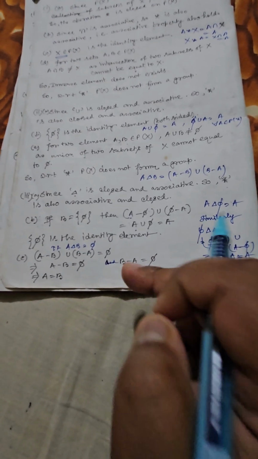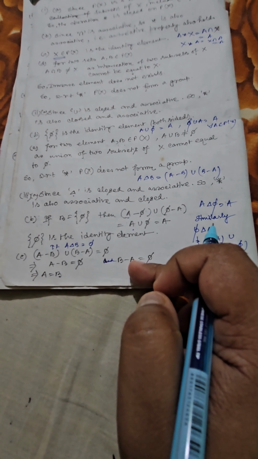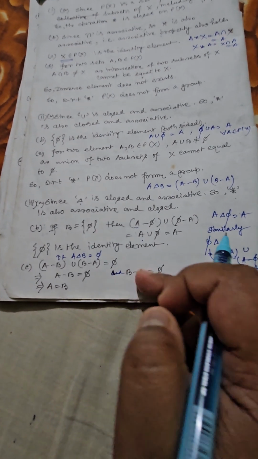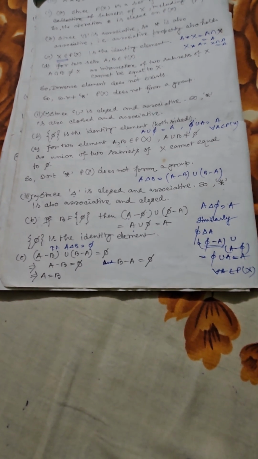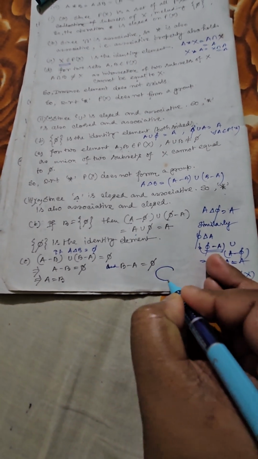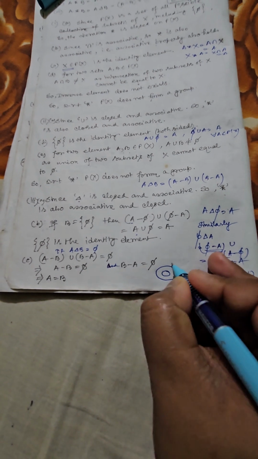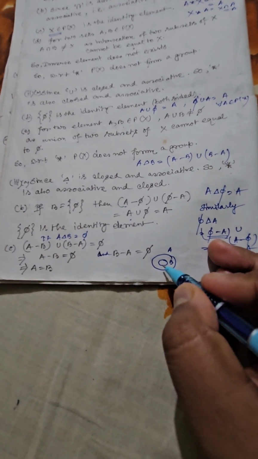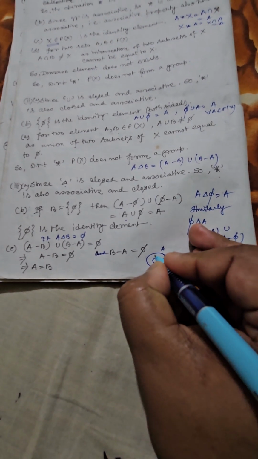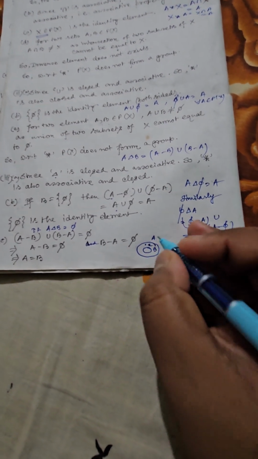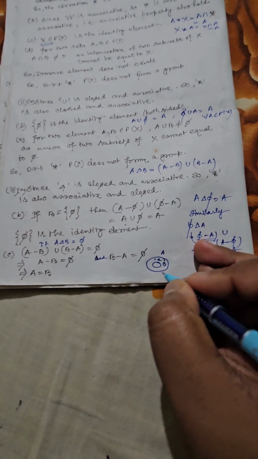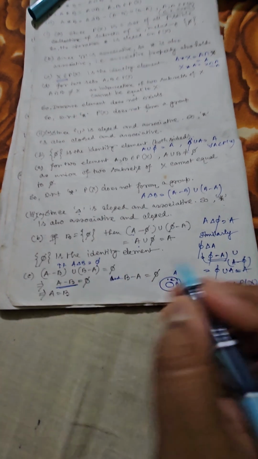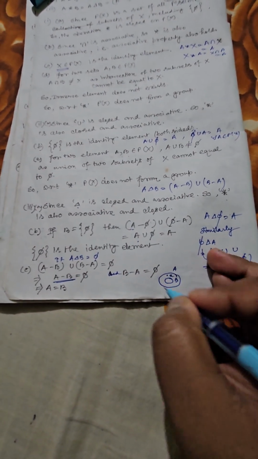Similarly, you are choosing any element from B, but it is not a part of A. Just observe this figure. Any element X taken from here is a part of A but not a part of B. So A difference B, for this particular structure, this type of diagram is valid.